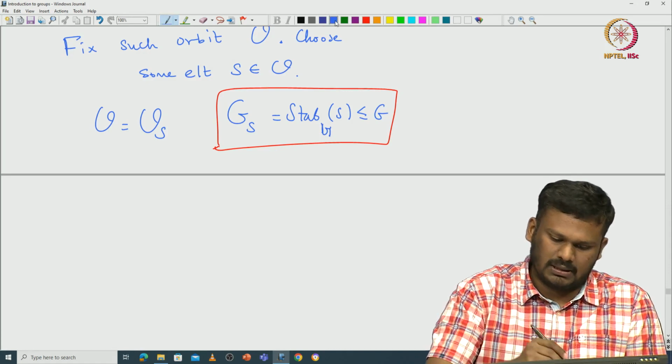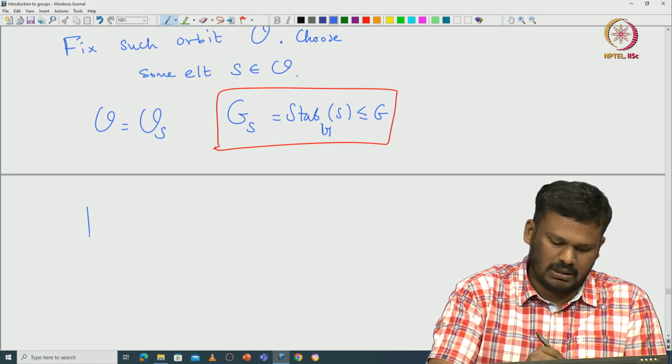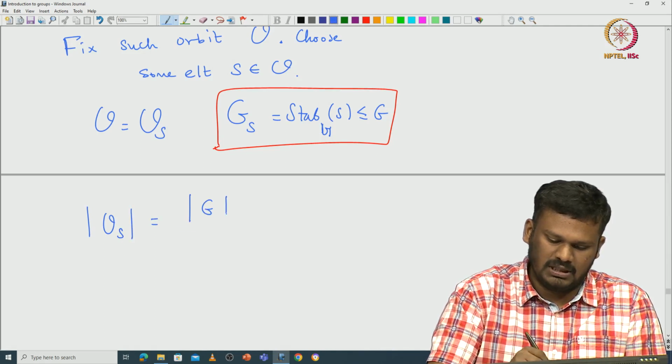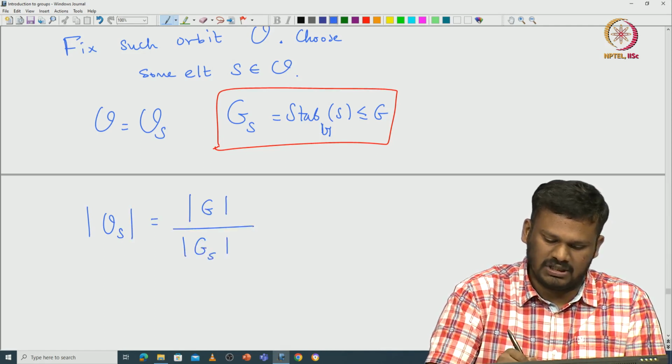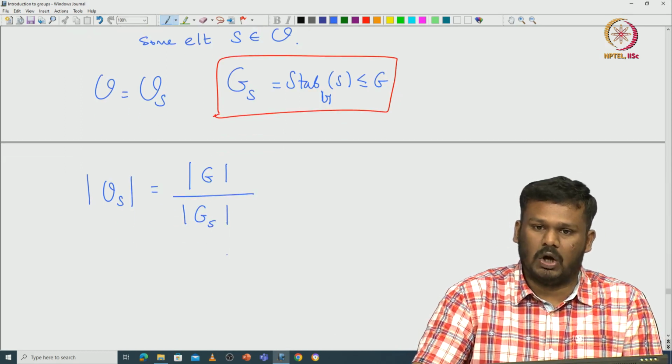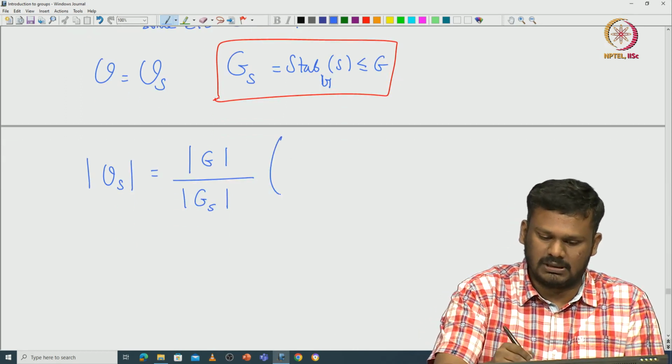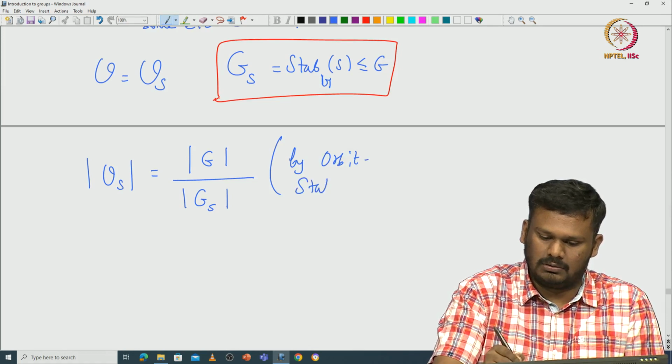So, let us look at the cardinality of this. The cardinality of O_S is going to be the cardinality of G divided by the cardinality of G_S. This is by the orbit-stabilizer theorem.